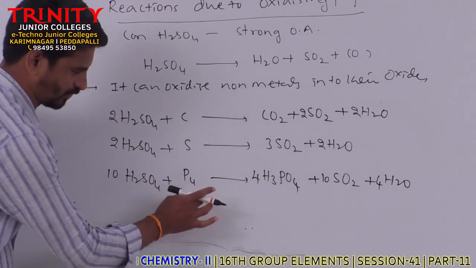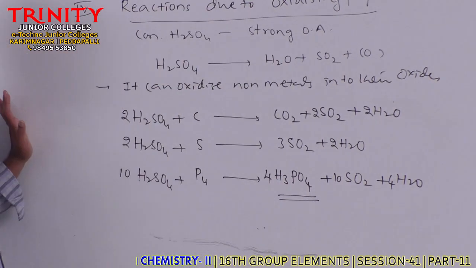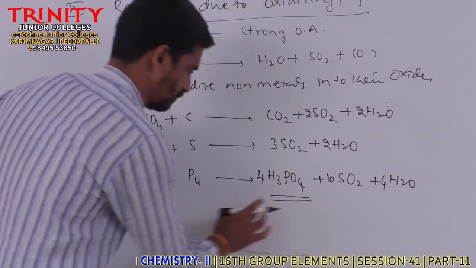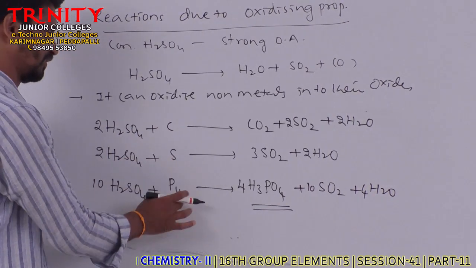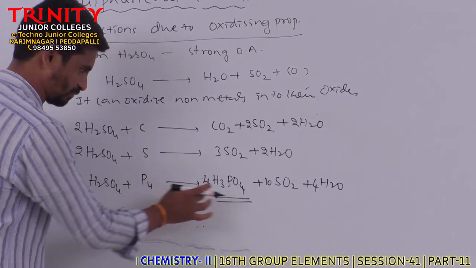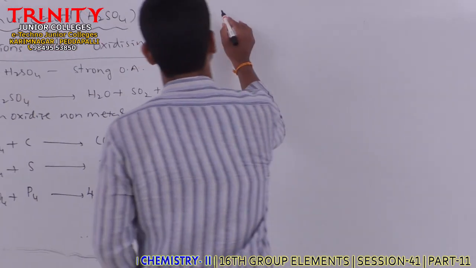So it can oxidize white phosphorus to phosphoric acid, H3PO4. Like this it can oxidize non-metals into their respective oxides, but white phosphorus to phosphoric acid. Clear?